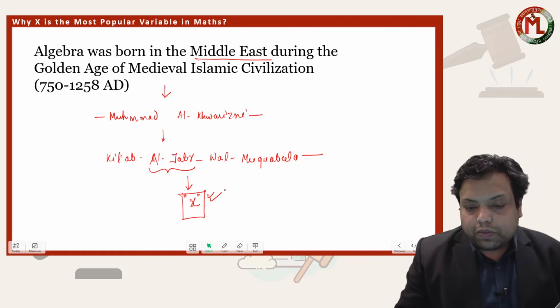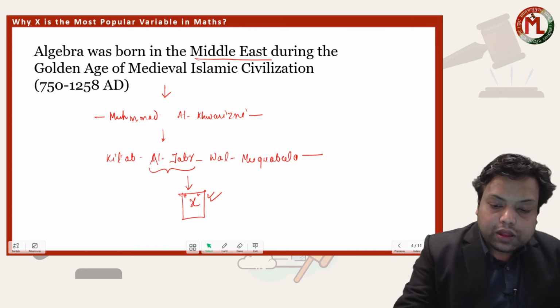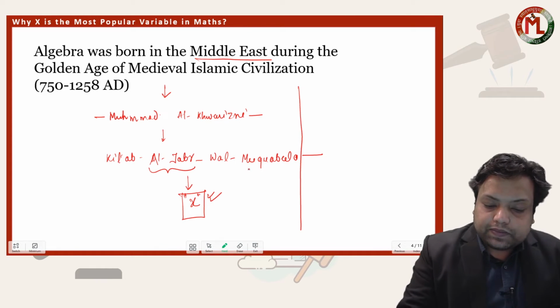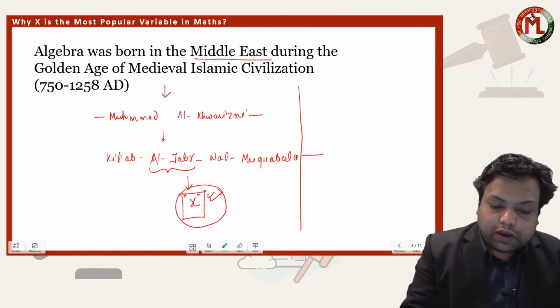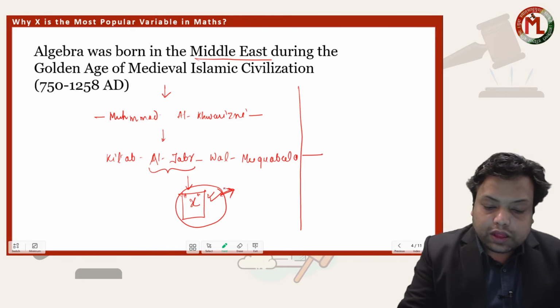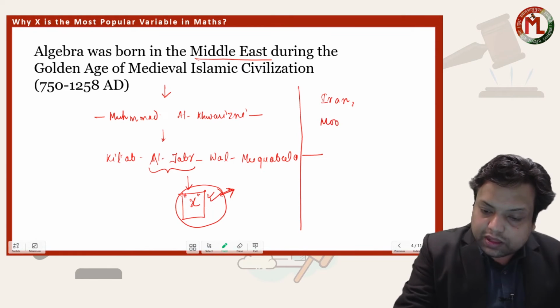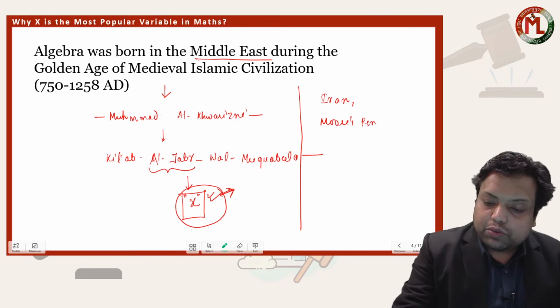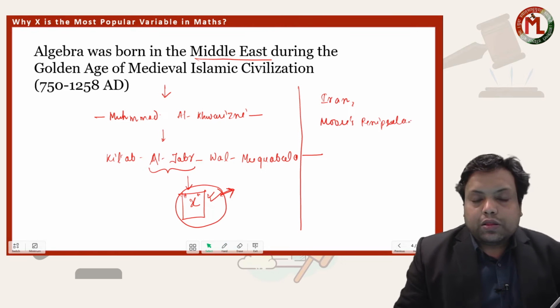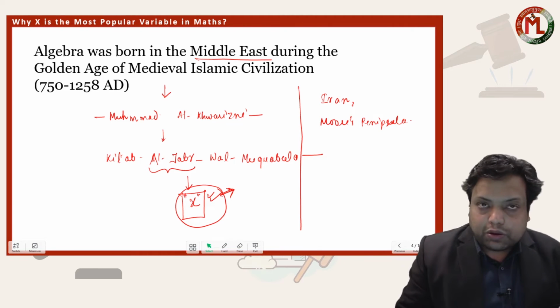Okay, now if you understand the history of development of algebra, then after the discovery of algebra in the Middle East, the Islamic scholars migrated to Iran as well as the Moors Peninsula, where they taught the Spanish scholars,